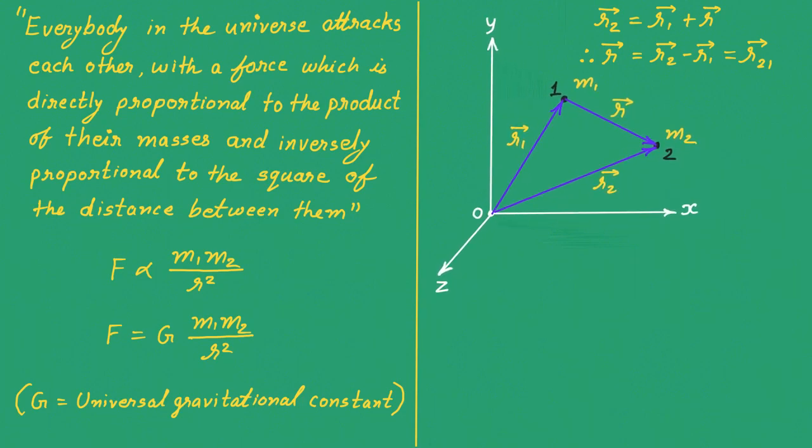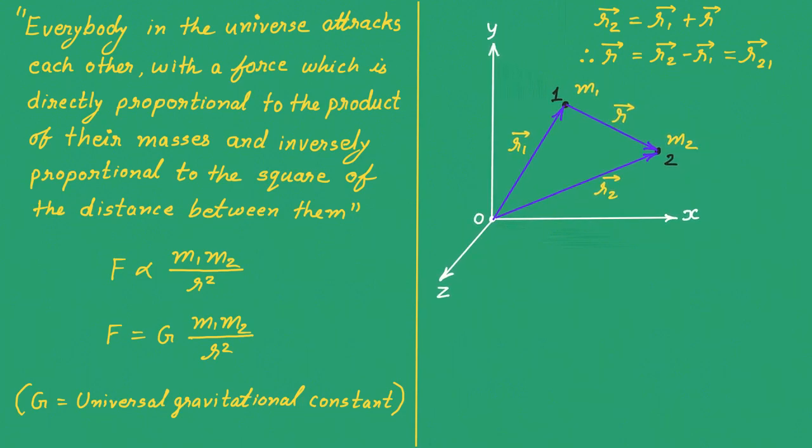Now using this information, first I will find the force on the particle having mass m2 due to the particle having mass m1. In short, force on 2 due to 1. So obviously we can name it like vector F21. This is force on 2 due to 1. Now the equation can be written as G m2 m1 upon the distance square, that means r square, and here I should mention minus caret r.